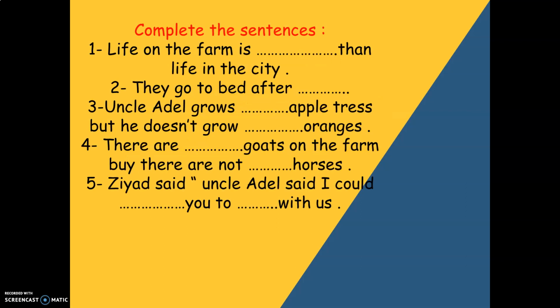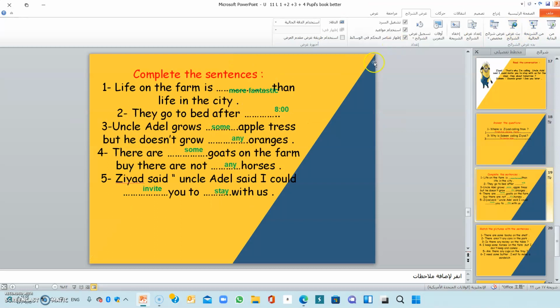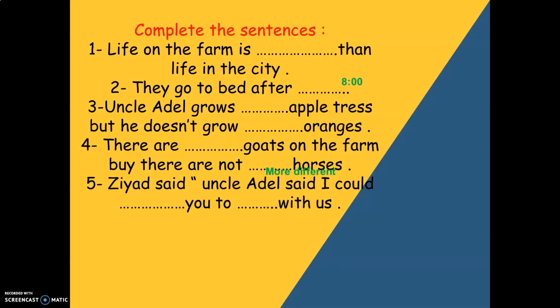Number one, life on the farm is much more different than life in the city. Okay. Number two, they go to bed after 8 o'clock. 3. Uncle Adil grows some apple trees, but he doesn't grow any oranges. There are some goats on the farm, but there aren't any horses. Uncle Adil said I could invite you to stay with us.